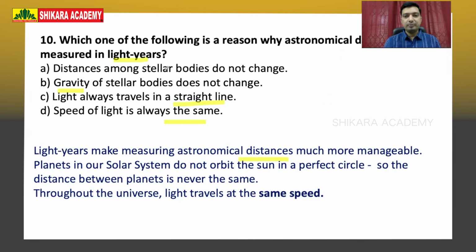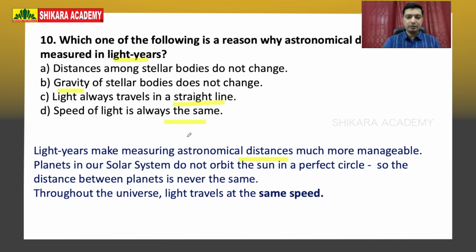Okay, gravity does not play a big role here. It is actually the speed of light. Light travels at the same speed, because of that we don't see much discrepancies in calculation. That is the reason why light is being used, because of its speed. This is, I think, something most of you are probably aware of, so not much explanation is needed.